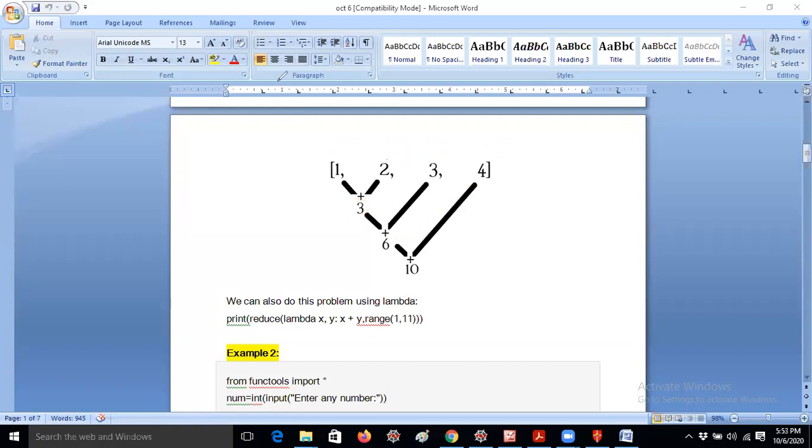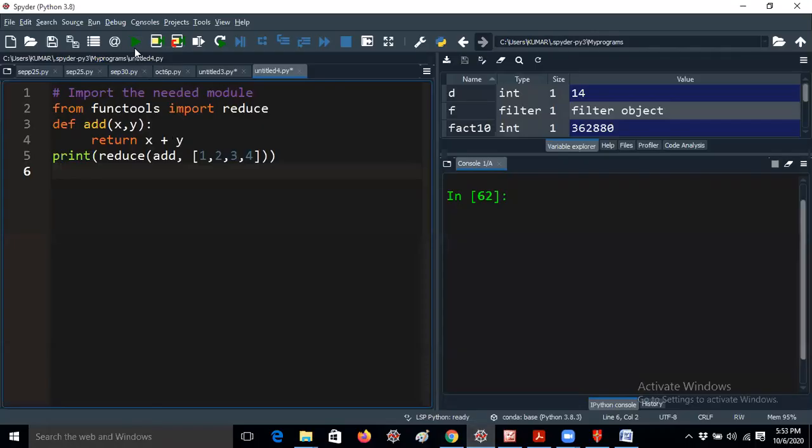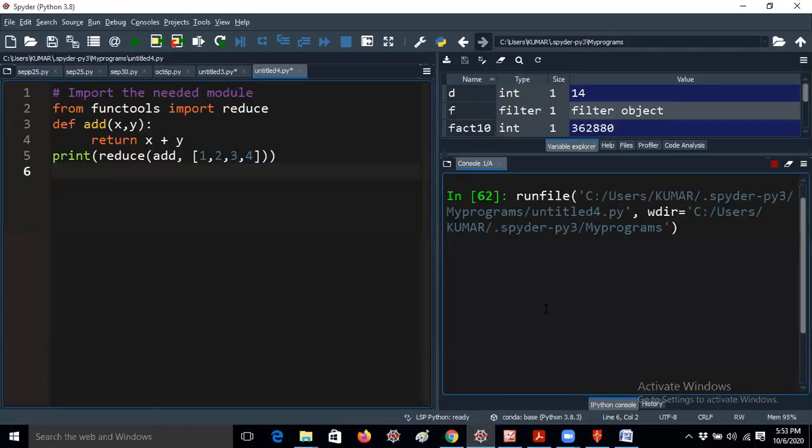the reduce function works. Now I will explain the program. It is taking a lot of time, please wait guys. Okay, you see it is getting 10. How is it getting 10? I would like to tell you now. Here I am giving from functools import reduce. Why I have given it, I already explained just now. It will execute from the fifth line onwards. Print reduce of add, comma, that means add is a function name. According to the syntax of reduce, you give the function name, comma, iterable. Iterables are nothing but elements, 3, 4.